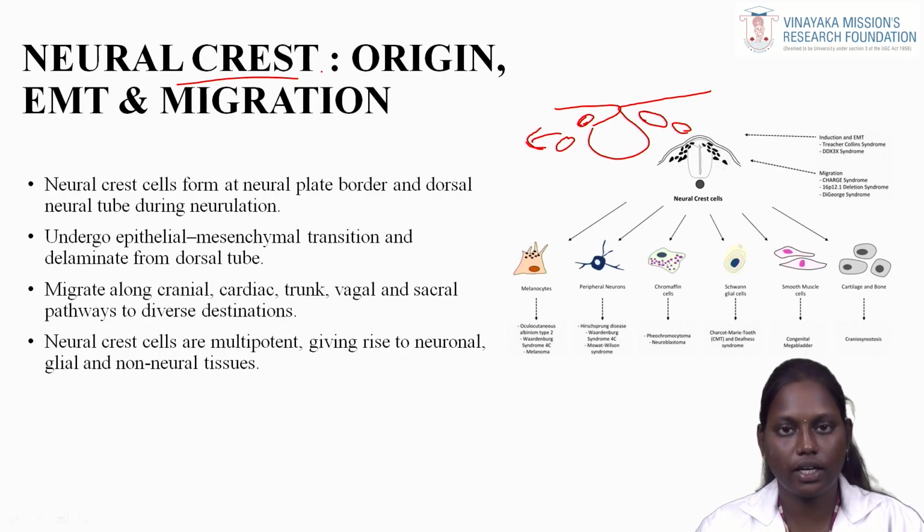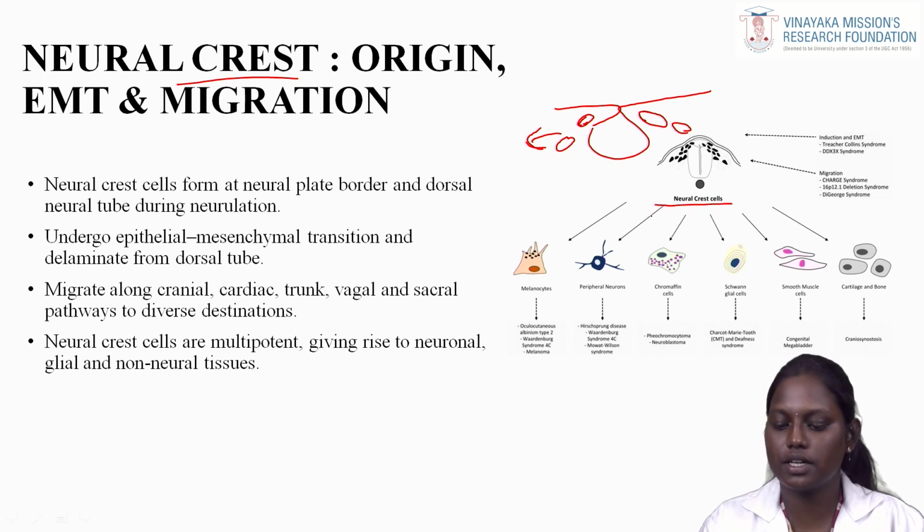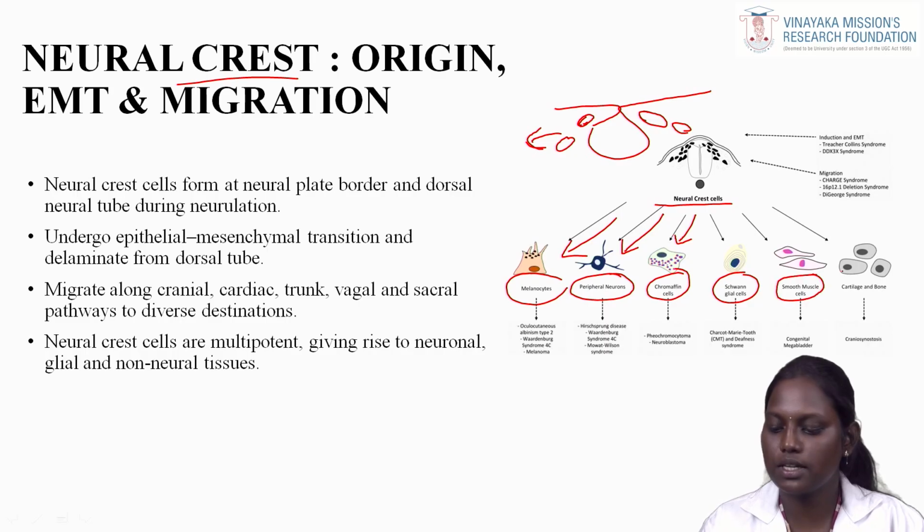They migrate along cranial, cardiac, trunk, vagal and sacral pathways to diverse destinations. Neural crest cells are multipotent, giving rise to neuronal, glial and non-neuronal tissues. These neural crest cells differentiate to form melanocytes, peripheral neurons, chromaffin cells, Schwann glial cells, smooth muscle cells, and cartilages and bones.